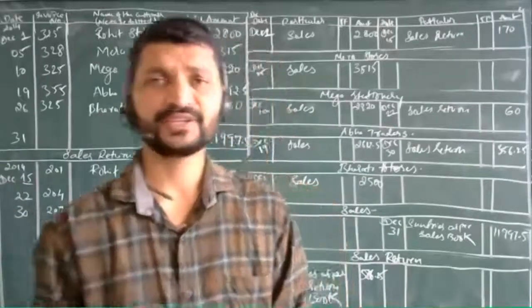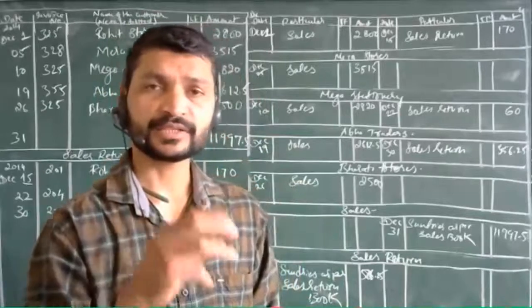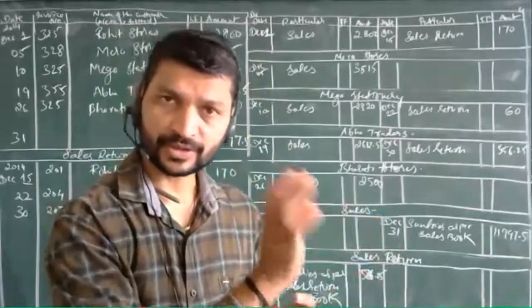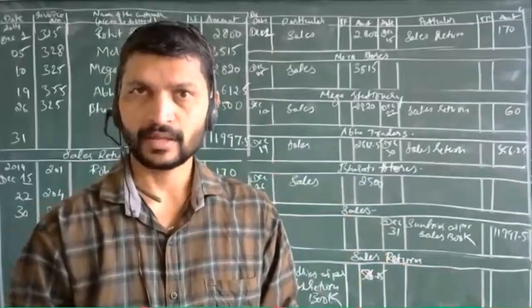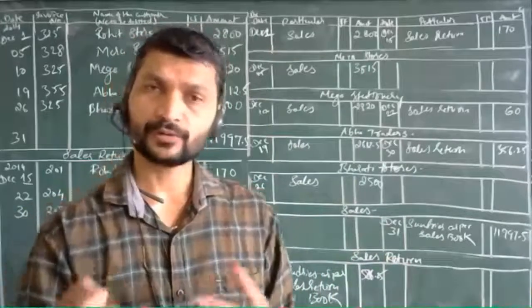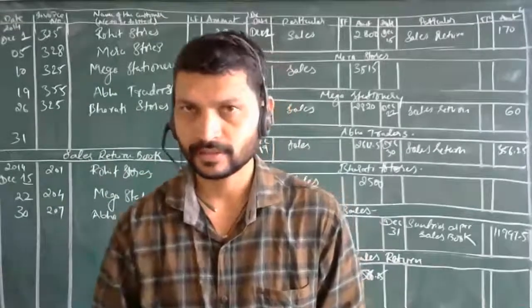Till now we have done specific journal entries. The transactions not recorded in specific journals we are going to take here, and we will come to know which ones in the next illustration when we solve the problem.